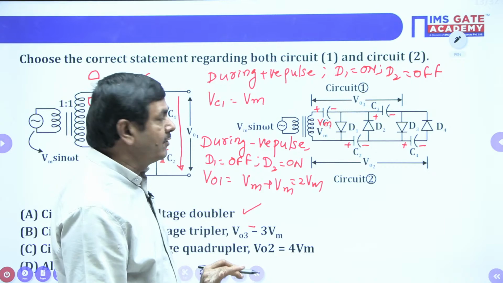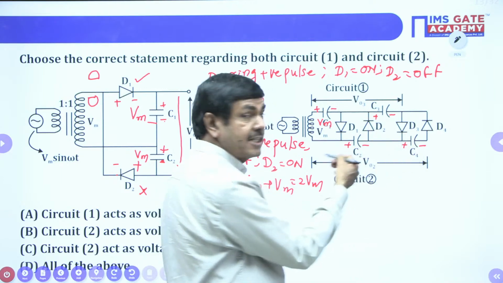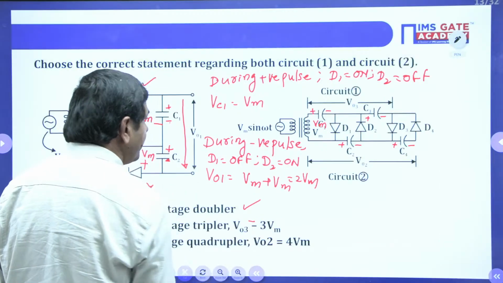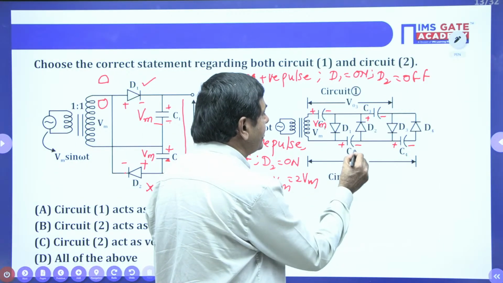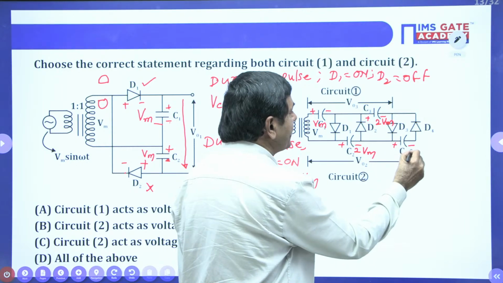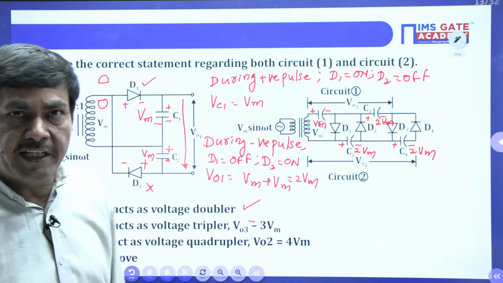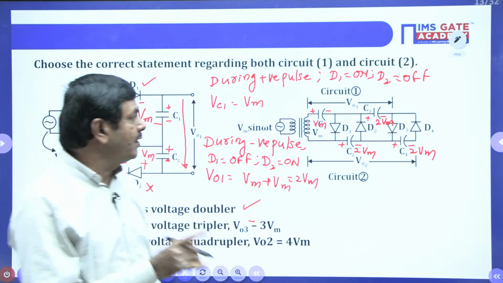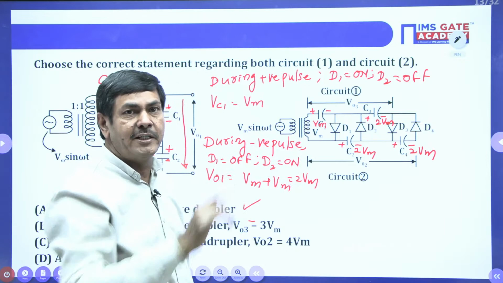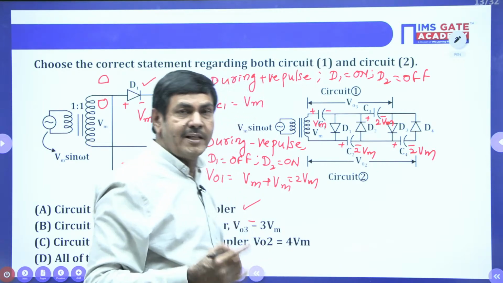A very easy way: for the other capacitors, at the next level, here it is possible to have 2 Vm only. Here 2 Vm is available. Even the other capacitors can develop 2 Vm. Wherever a capacitor is given, the first capacitor can have the Vm value, and all other capacitors will have 2 Vm, 2 Vm, 2 Vm, up to n minus 1. But don't say the first one is Vm, the second one is 2 Vm, the third one is 3 Vm. No chance.